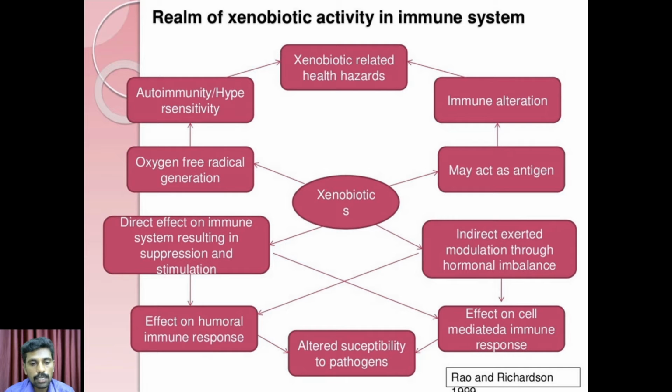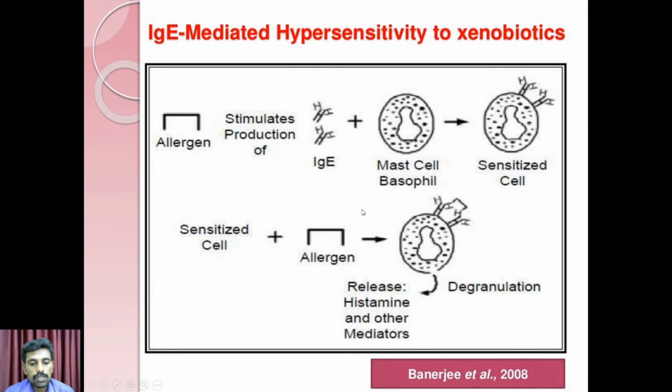These reactions can be stopped or deformed by means of xenobiotic compounds. And finally, it alters susceptibility to pathogens, since it acts as an antigen. So the susceptibility to pathogens may be altered.